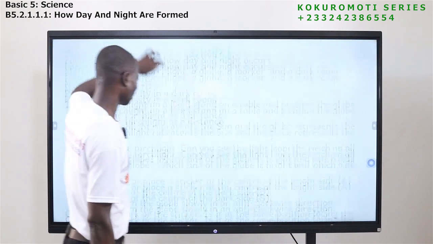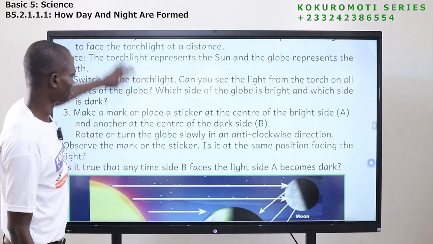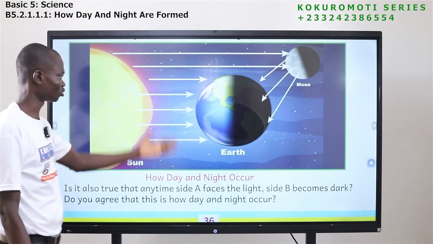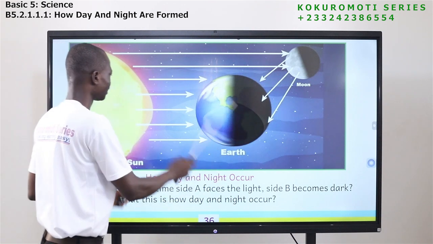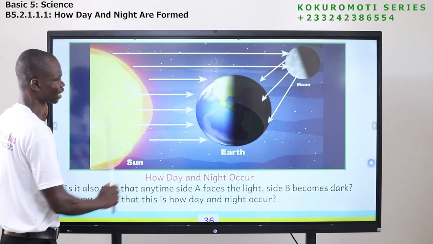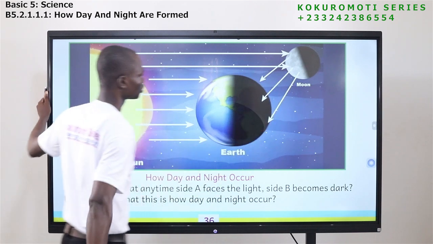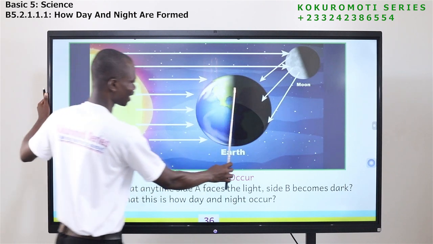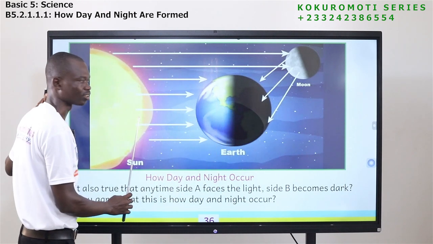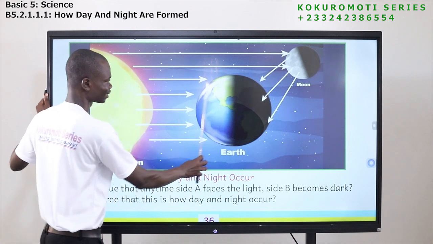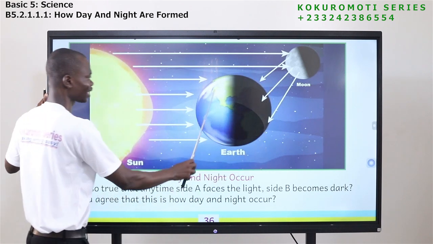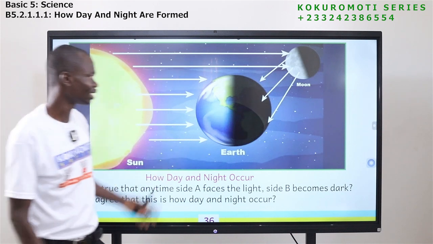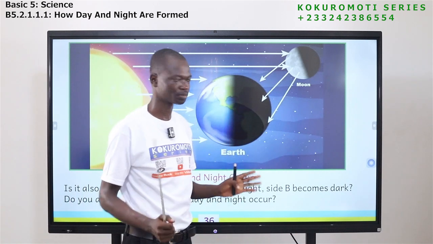Okay. Now there is an activity here. So let me also run you through this. This is the earth. This is the sun. You see, the sun is producing light. So what happens is that this earth, you see, this side is dark, this side is not dark. This side has light, this side doesn't have light. So the side that has light is the side that is experiencing day, and this side doesn't have light, so it's experiencing night.